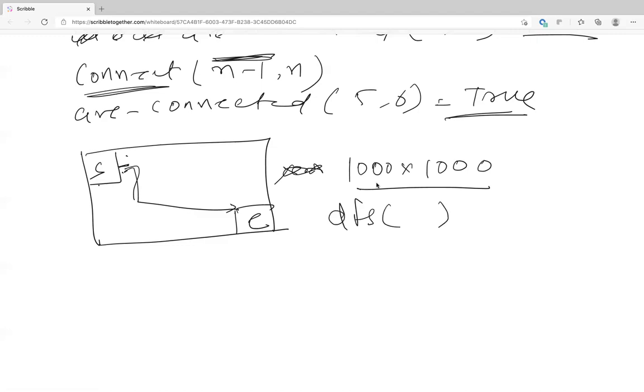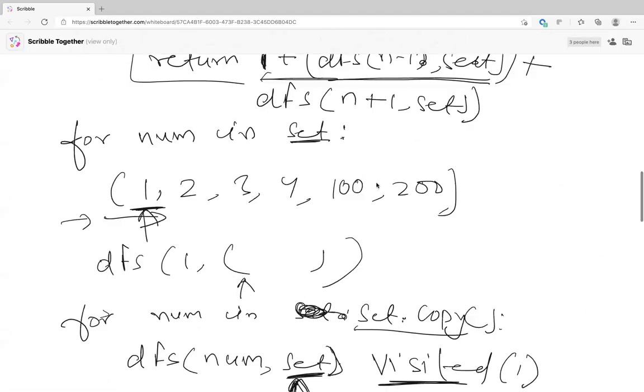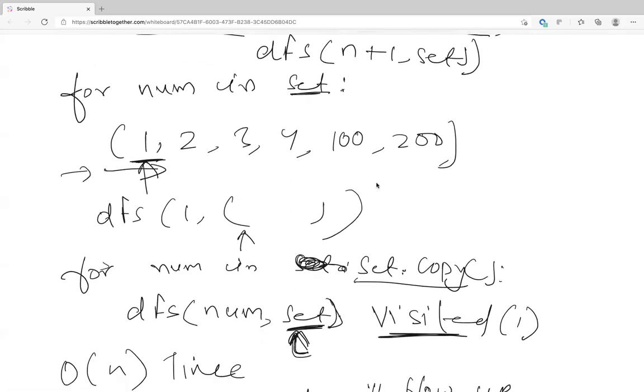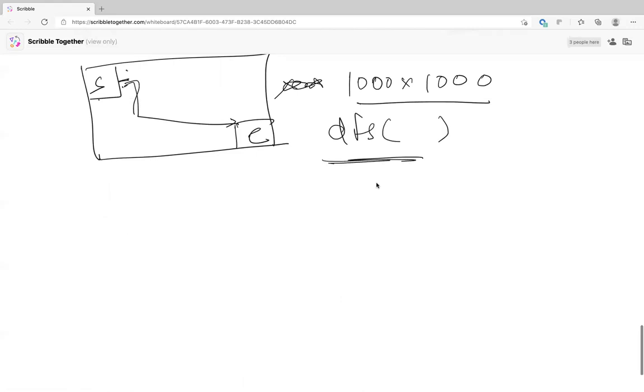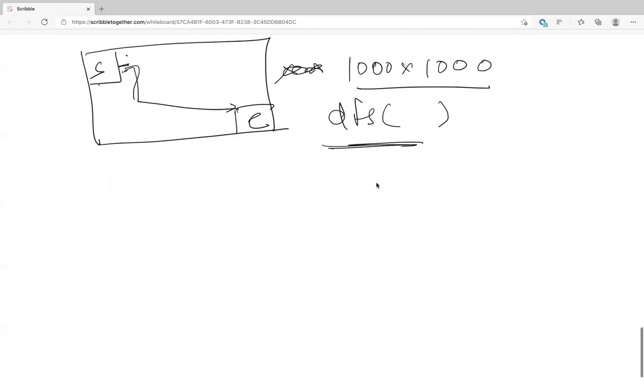This is what we did in the question. You did a DFS. You start from 4, you go to 3, you go to 2, you go to 1. You keep seeing all the elements till you exhaust all, and so we came up with O of n. And if you're given this matrix, you can use union find to find if S and D are connected in O of 1 or log of n, by using this union find data structure. Understood?